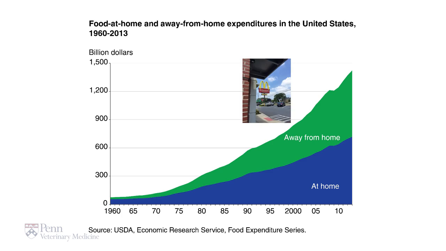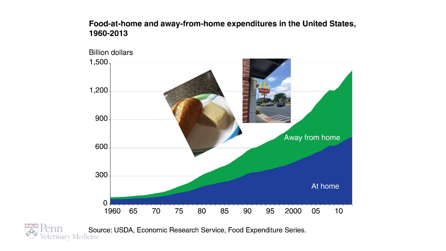A lot of this has to do with the emergence of the fast food industries, and those will continue as people desire to have food on a timely basis. We'll see more and more purchases outside the home. And when people purchase food products outside the home, they tend to consume more animal products, more dairy products. And so this changing food pattern will also put pressing needs on our animal production systems.